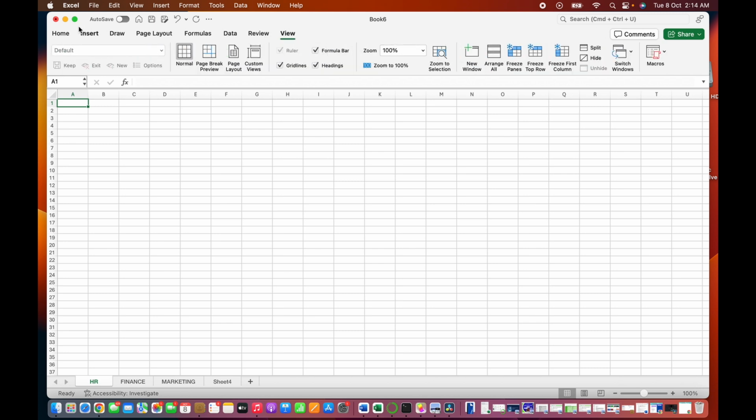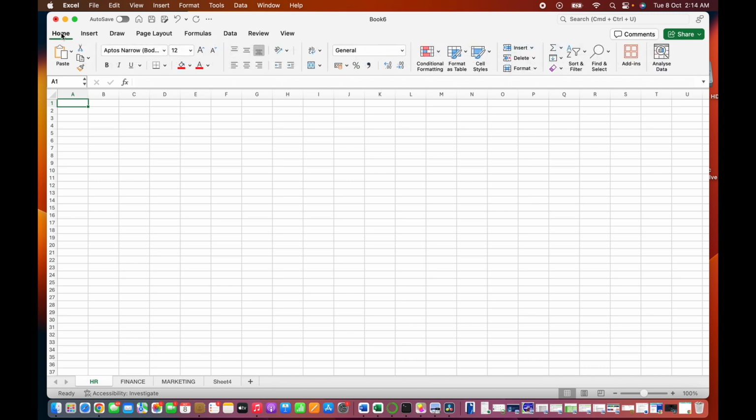Now under each tab, we have a number of menus which we call the ribbon. Under our home tab, we have paste, we have cut, we have copy. Once you hover over them, they can just show the name and what it is. So you can choose to minimize this ribbon under a tab if you're not using it, especially if you are working with dashboards or maybe a template.